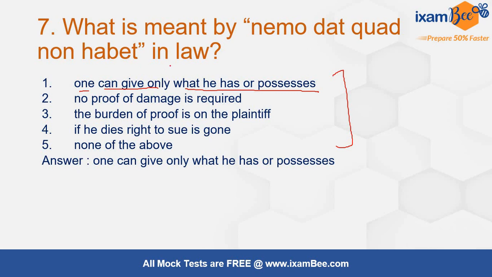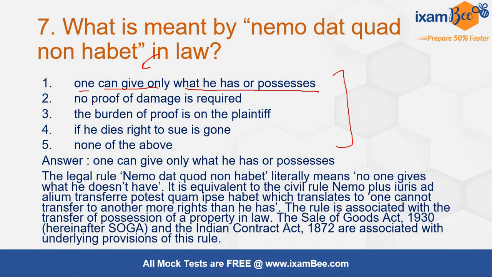So what they have done it with, they have made it other way around. One can give only what he has or possesses. So even if they give it here, no one can give what he does not possess. नेगेटिव सेंटेंस हो या पॉजिटिव हो, उसका मीनिंग देख के आपको ध्यान से उसको आंसर करना है. ओके, so keep these things in mind, and when you are solving the questions, be very careful about it.